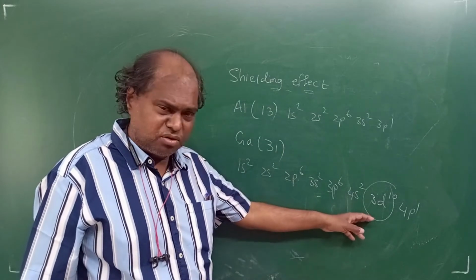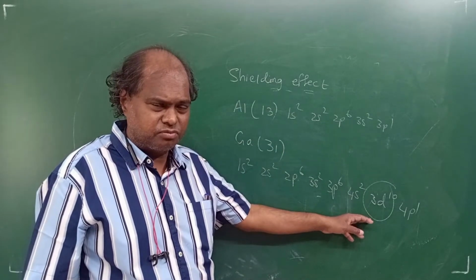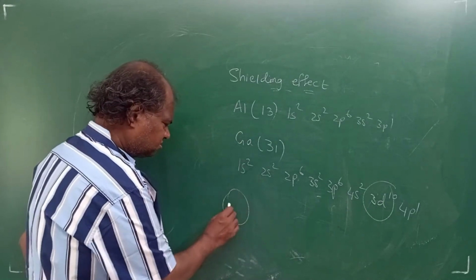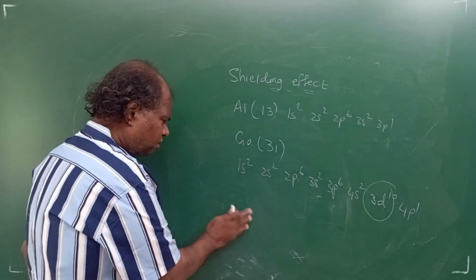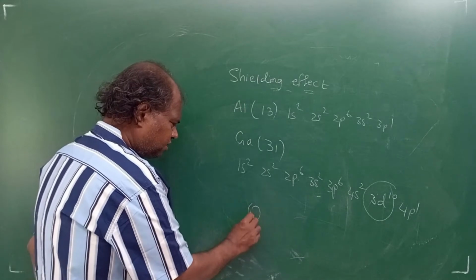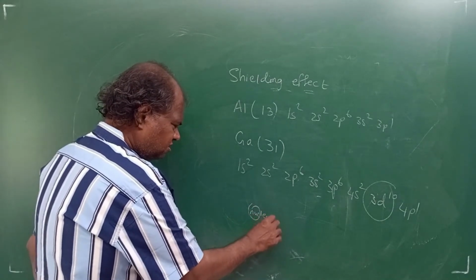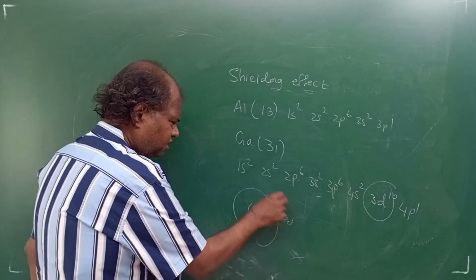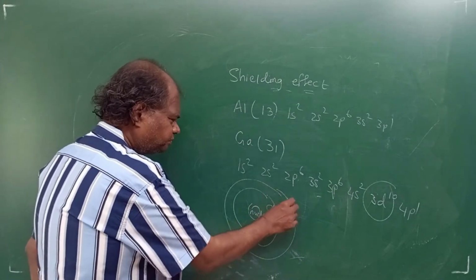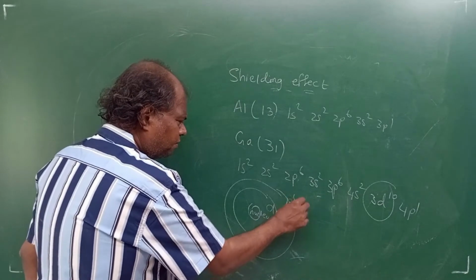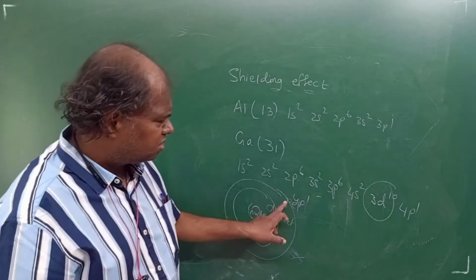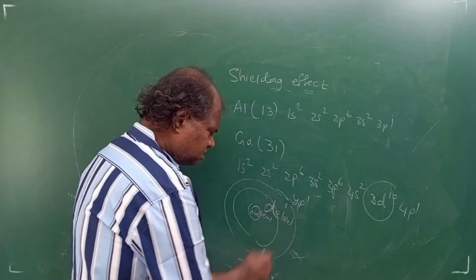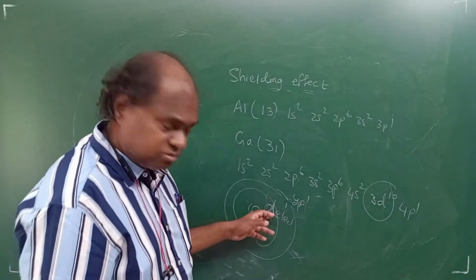Now these d orbitals, they have poor shielding effect. What is the meaning of shielding? This is my nucleus. So I'll draw it smaller, like this is my nucleus, right? And here you've got D electrons. Fine, and here you've got P electrons, right? That is nothing but 4p1. Now this D electrons, shielding effect is very low.